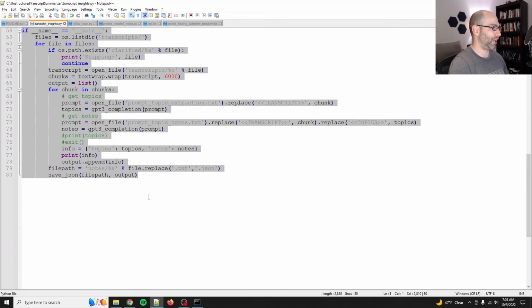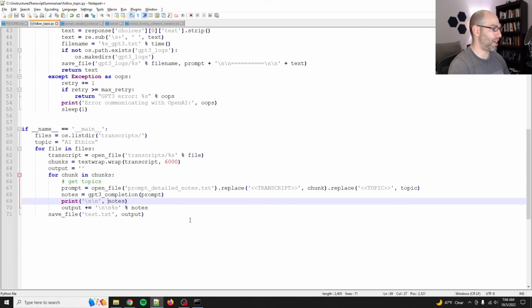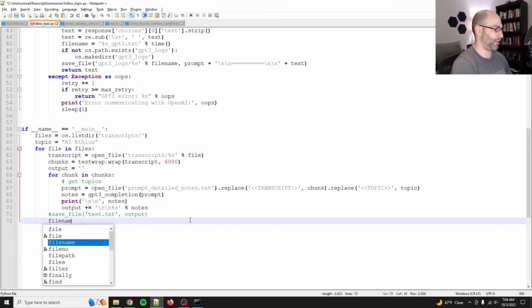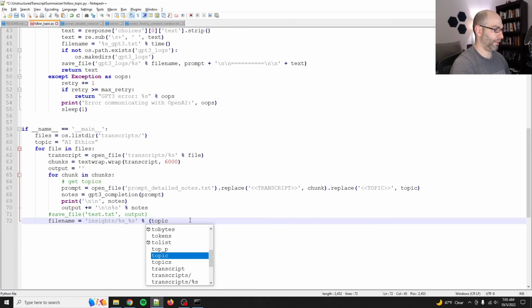Prompt, flowing coherent narrative. Okay, so we'll come down here, and instead of saving to follow topic, that's the wrong script. We'll do file name equals, let's see, insights, and then the topic, and then the original file that we're working on.